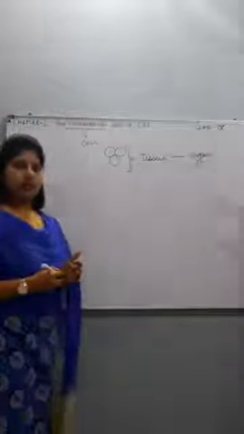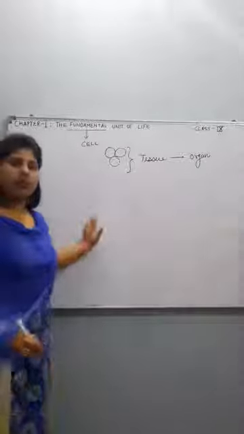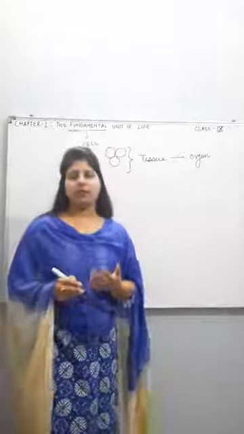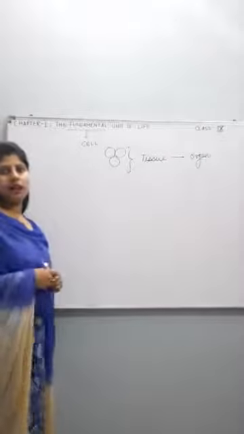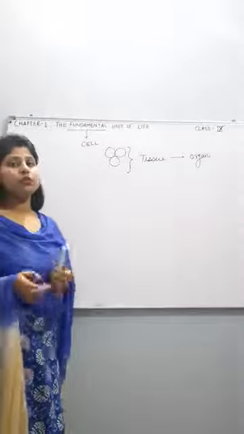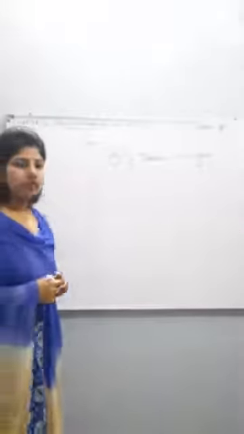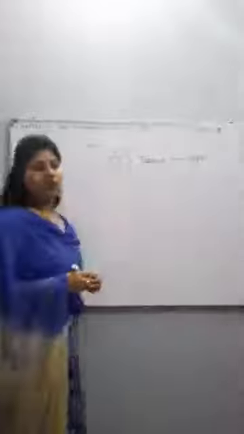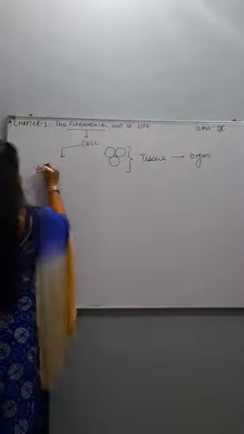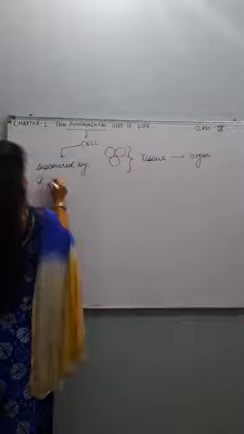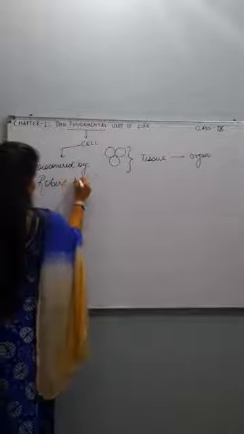So coming back to the cell, in this chapter we are going to study the fundamental unit of life, that is the cell. First thing is, when and how was the cell discovered and who discovered it. There was one scientist known as Robert Hooke. In 1665 Robert Hooke discovered the cell.